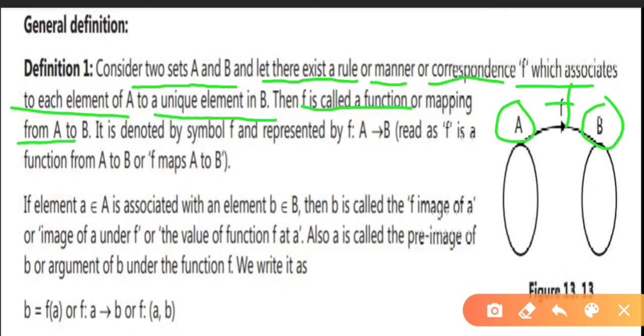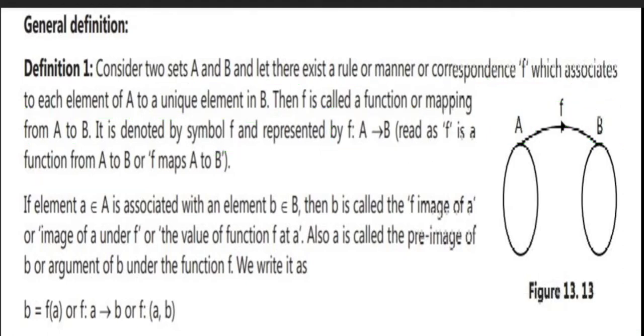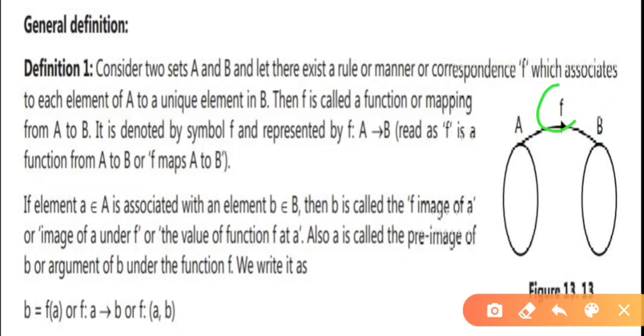So don't get confused. Function or mapping from A to B is denoted by the symbol small f, and is represented mathematically as f from A to B. It is read as f is a function from A to B, or f maps A to B. That is, f is a mapping from A to B, or f is a function from A to B.